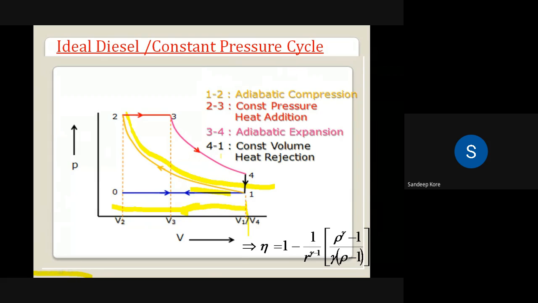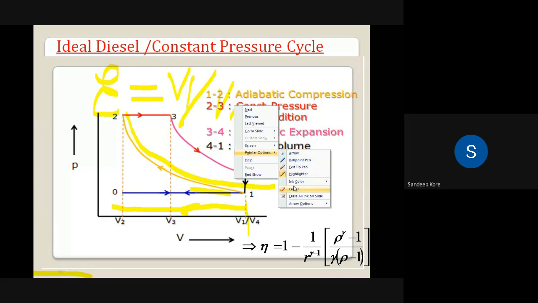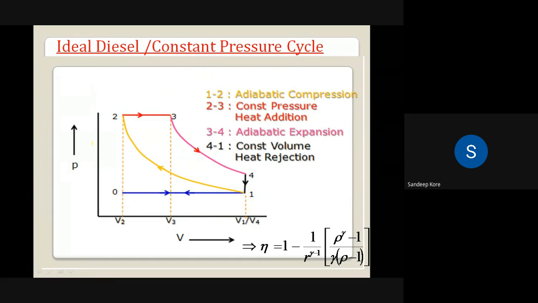Now you may ask, why is there a need for compression? By compressing the air, we are increasing its capacity to do work. We are increasing the strength of the air so that it can do more and more work. Here we have the term compression ratio, denoted by the letter r. Compression ratio is equal to V1 upon V2, that is, the volume at the start of compression to the volume at the end of compression. So process 1 to 2 is the adiabatic compression process.